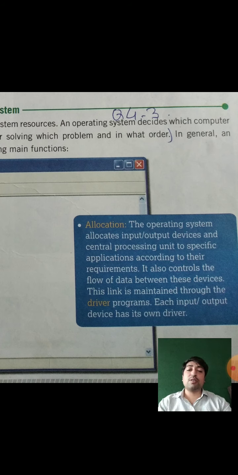But if you want to use the printer or the scanner or some other devices, then there is a need to install the driver of the different devices. For the scanner, you have to install the installation CD. For using the printer also, you have to install that type of driver inside the system, because the system doesn't know which company the printer is from and what the functioning of the printer is.